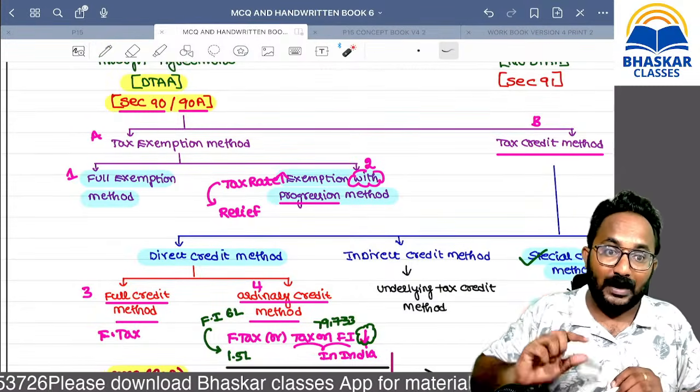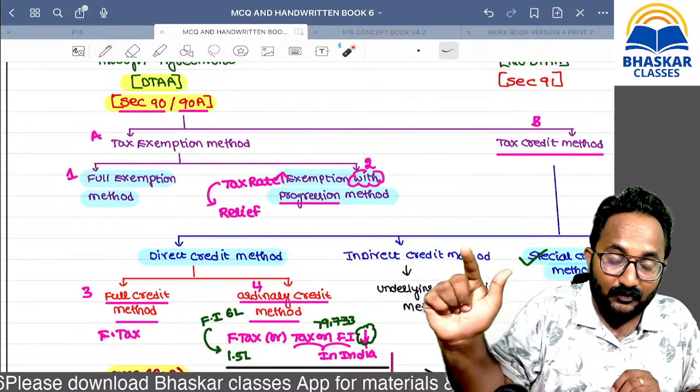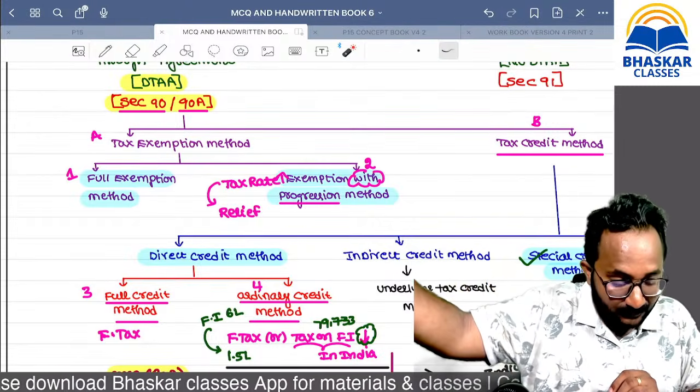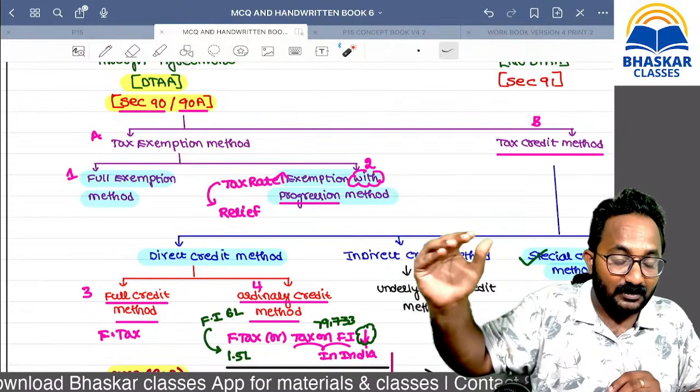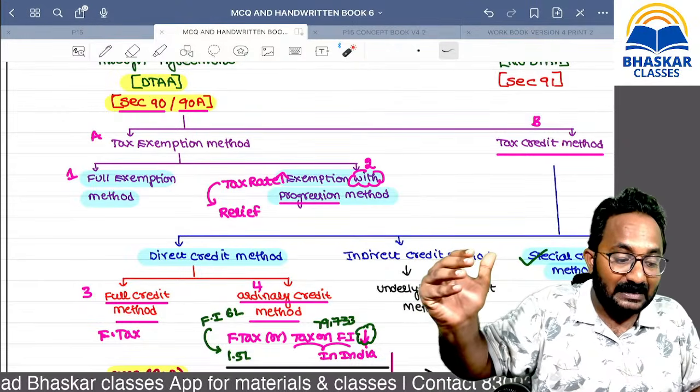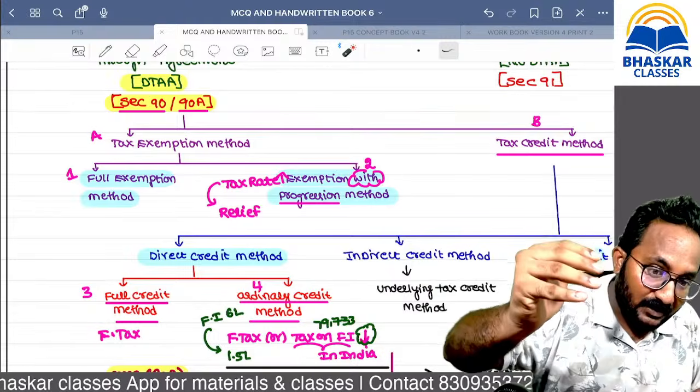But while collecting tax on foreign income, they will provide relief, deemed to be treated as tax paid in India.